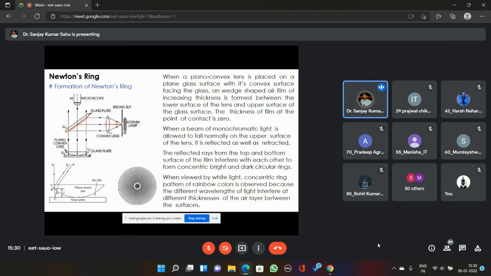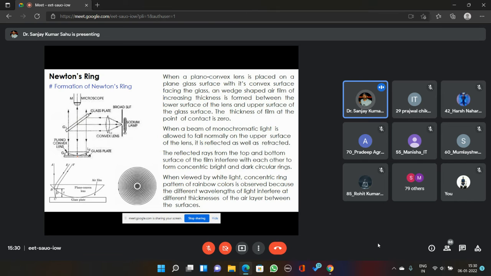Okay, this glass plate is at 45 degrees to the horizontal. What is the purpose of making it 45 degrees? If it is 45 degrees, then the angle of incidence will be 45 degrees, and the angle of reflection will also be 45 degrees, and you will get a vertical light beam towards this arrangement of plano convex lens and glass plate, towards this thin film. We just want to make a vertical beam of light incident on this thin film. So by this arrangement of glass plate, we obtain a vertical light beam which is incident on this